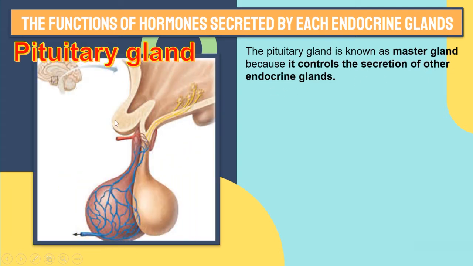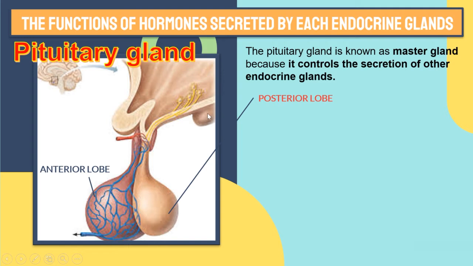So this is our endocrine gland. Up here is the hypothalamus. This is our brain. The pituitary gland is located here, and near to the pituitary gland is the hypothalamus.